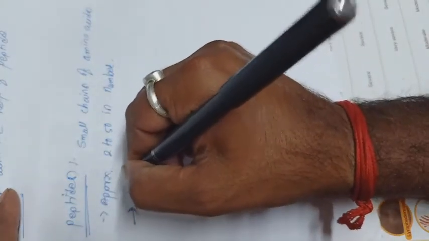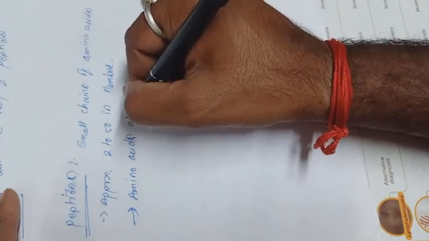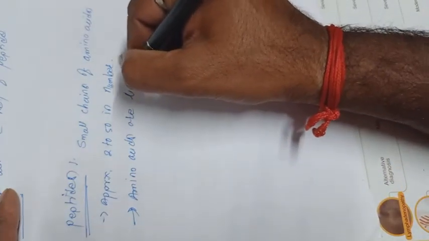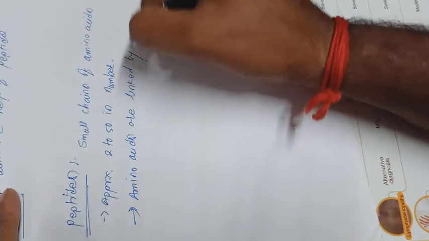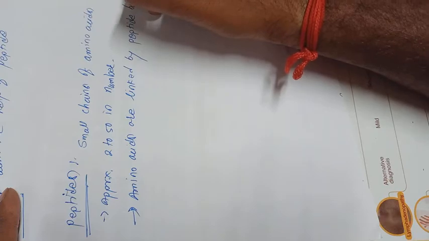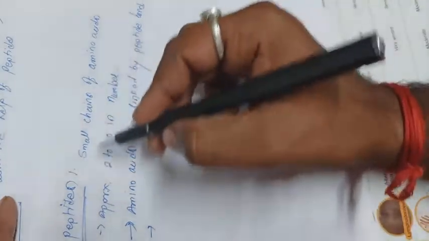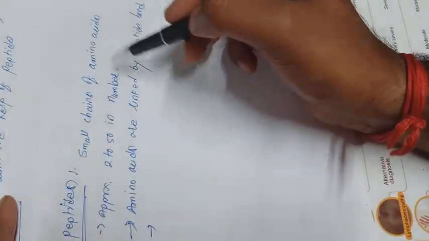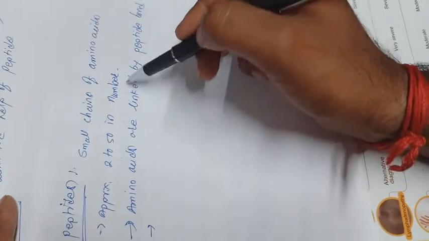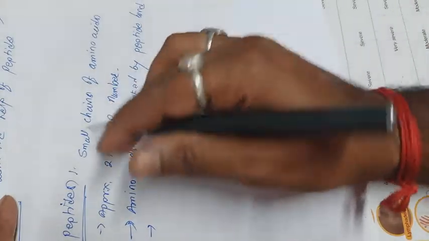Amino acids are linked by peptide bonds. So the peptides are small chains of amino acids, approximately 2 to 50 in number. Amino acids are linked by peptide bonds.